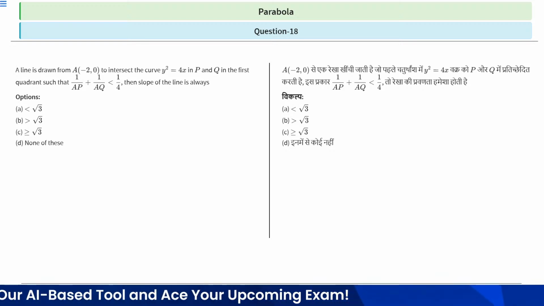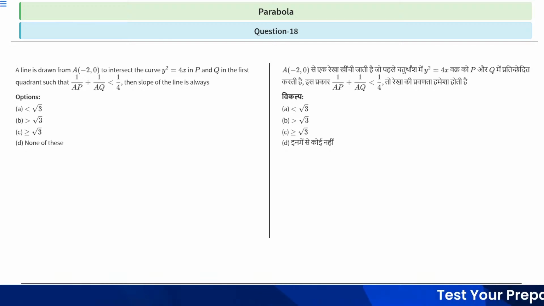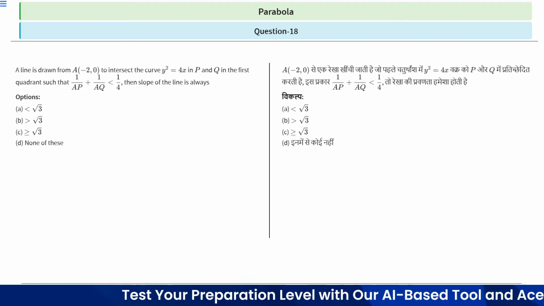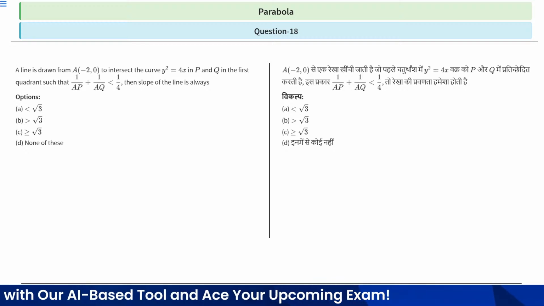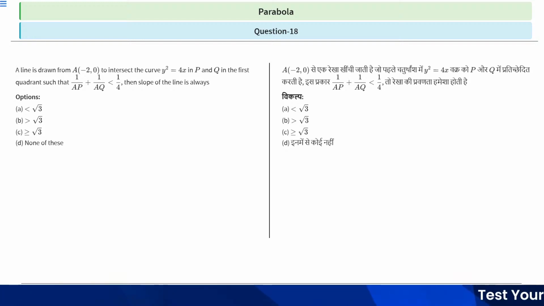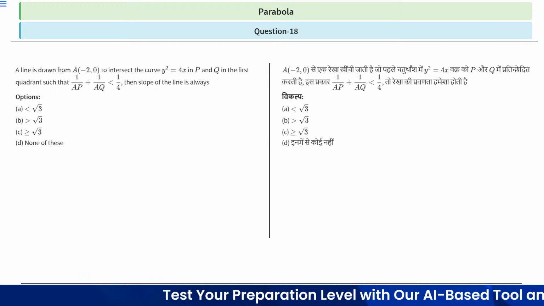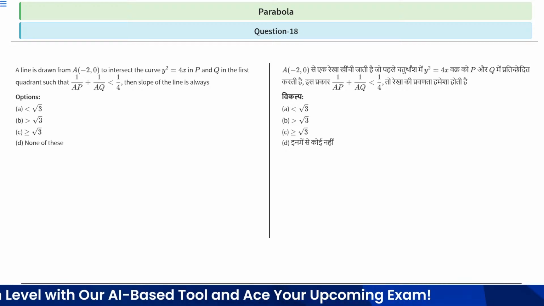So see, the hint of this question is, first we will draw the standard parabola, and from the line and from the point A, which is minus 2, 0, we will draw 2 points on the parabola, which are P and Q. The 2 points can be taken by using the parametric equation of a straight line. After that it will convert into a quadratic equation which has two roots. Then you can easily find the value of 1 by AP plus 1 by AQ by using the roots of the quadratic equation. So in this way you can approach this question.